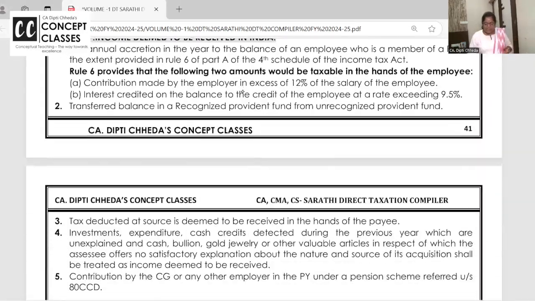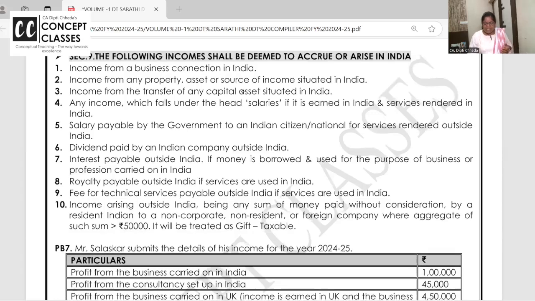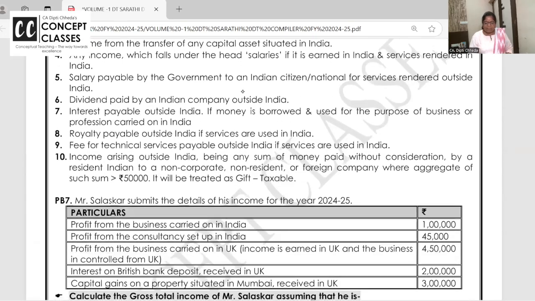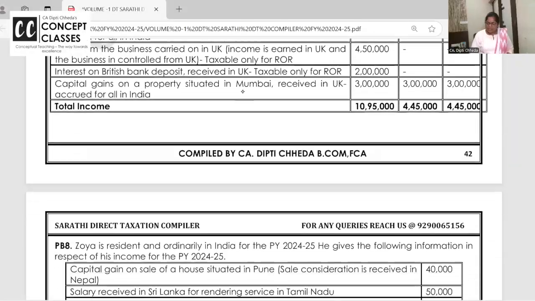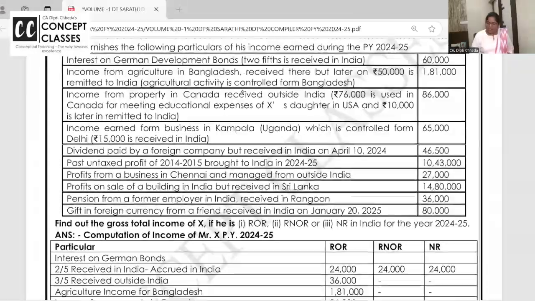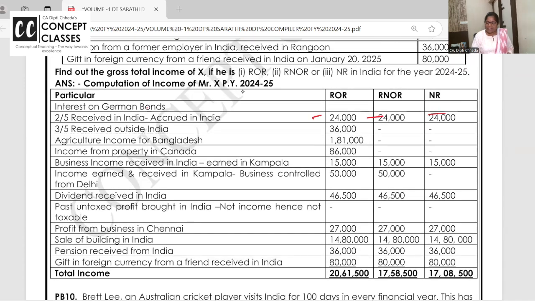What is deemed to be received, and all, I have given. You can read the example. And these examples I have covered again. Okay. So triple column you have to make, and this is a very nice question. See, I have solved. If 2/5 of German bonds is directly received in India, taxable for all. 3/5 of bonds is received outside India, accrued outside India, only for resident and ordinary resident.